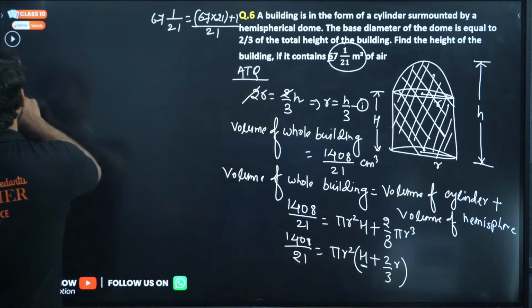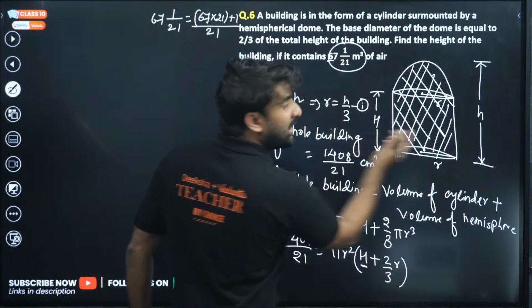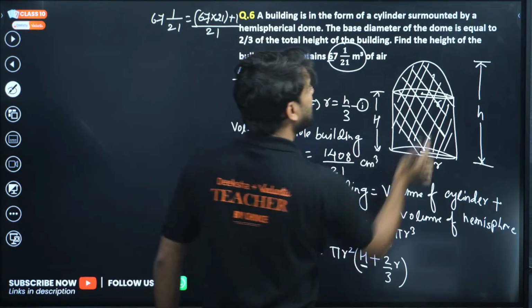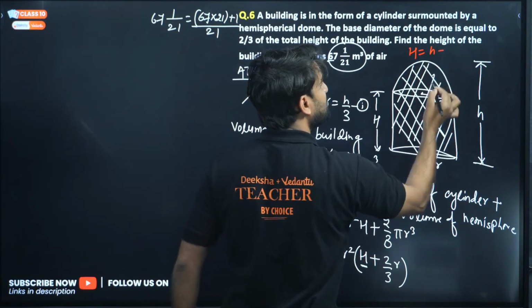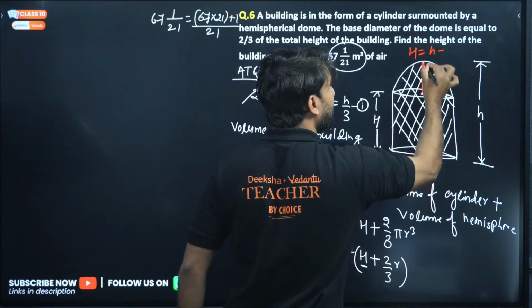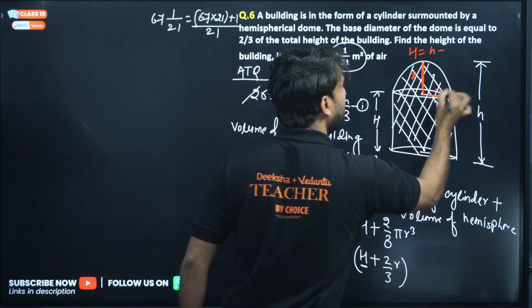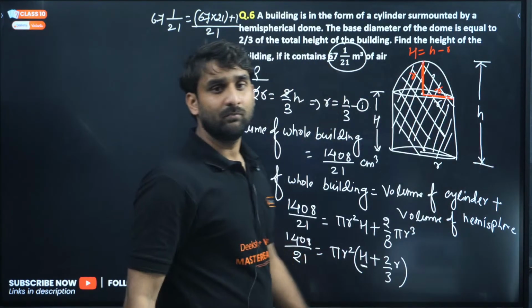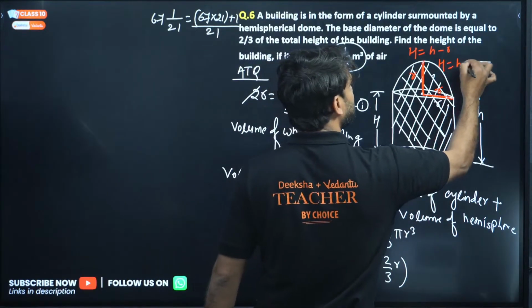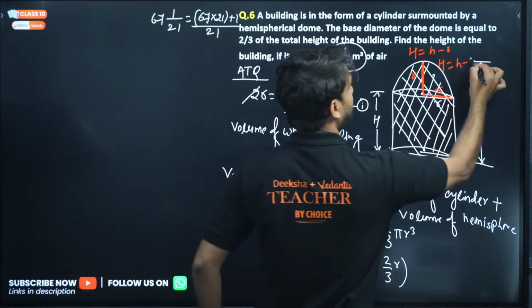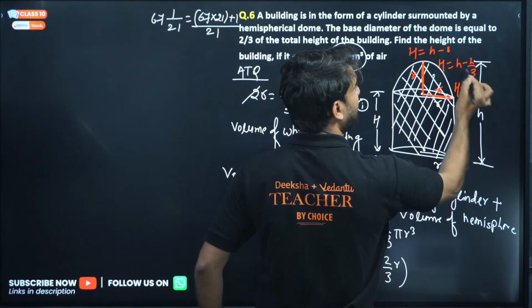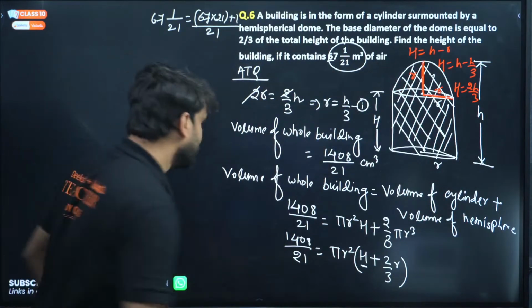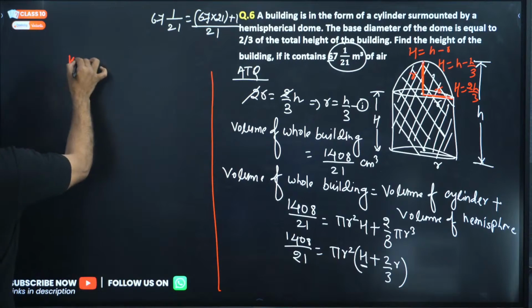Now look at this capital H. Where is capital H? This is capital H, and this is small h, the complete height. So how can we find the capital H? Basically the capital H will be small h minus the radius of the hemisphere, because this is the radius. So the capital H will be small h minus r. Is it clear? And h minus r is already h by 3, so we can write h minus h by 3. So the capital H will be 3h minus h, 2h by 3.